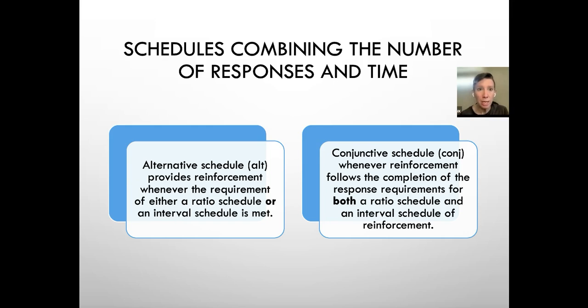So looking back at our question, they get a break. They have to do 10 laps. So that's our ratio requirement, and more than 2 minutes of swimming. That's our interval requirement. And they have to complete both before they get a break. So this is the conjunctive schedule of reinforcement.